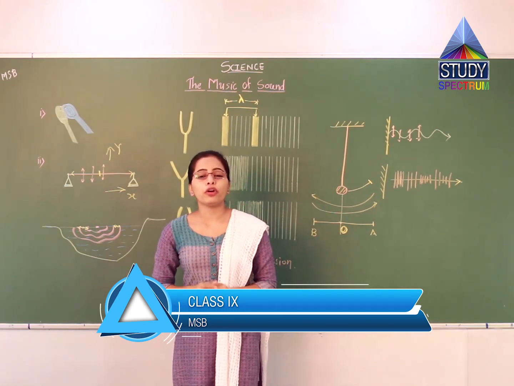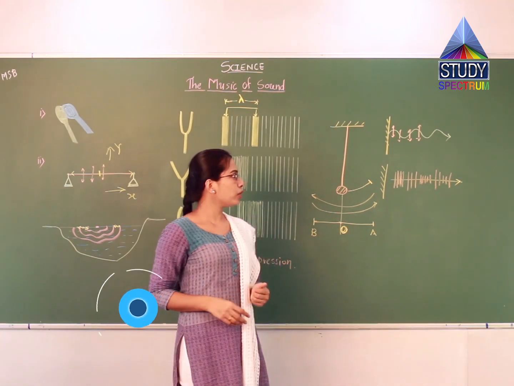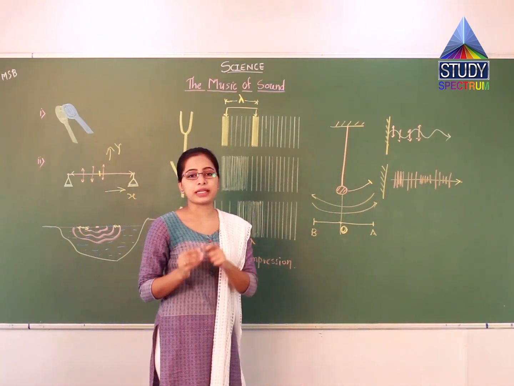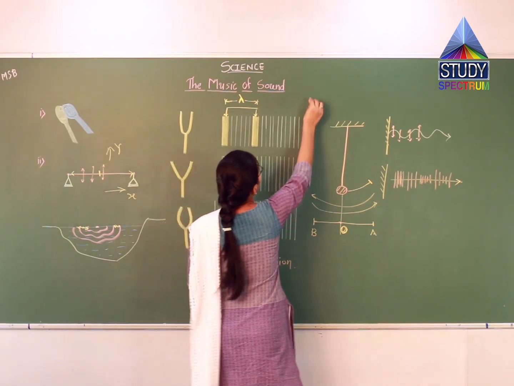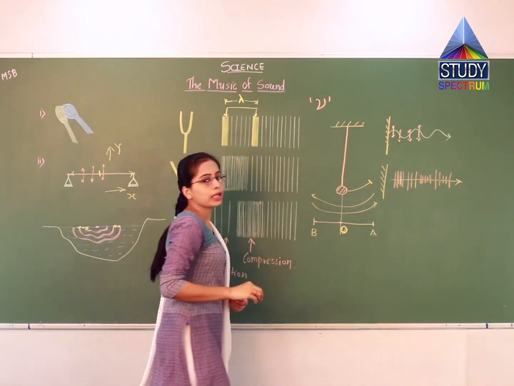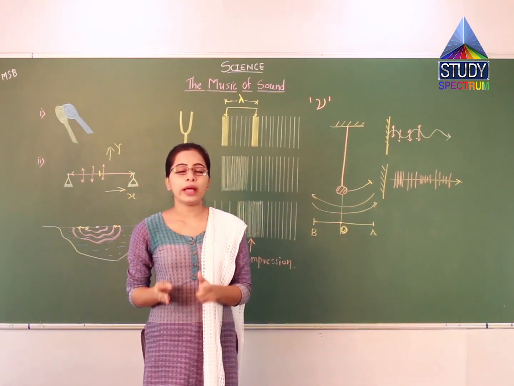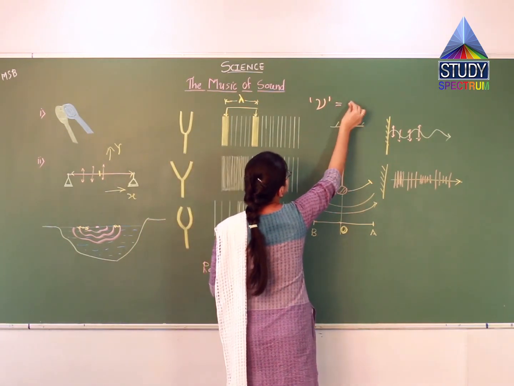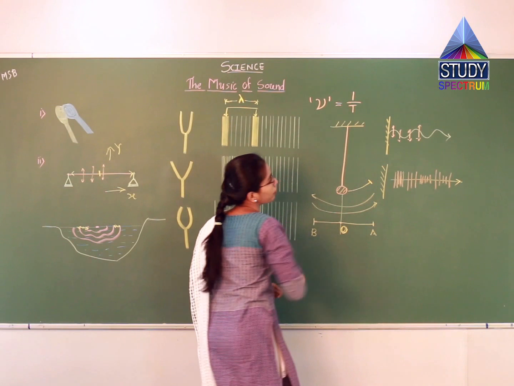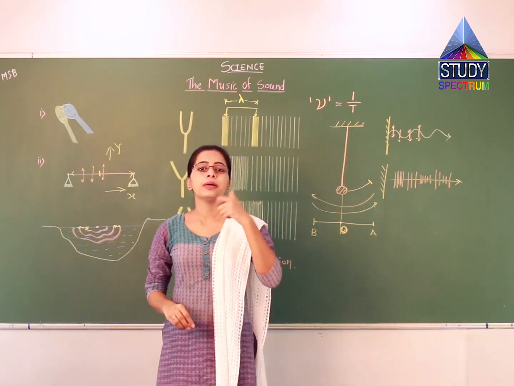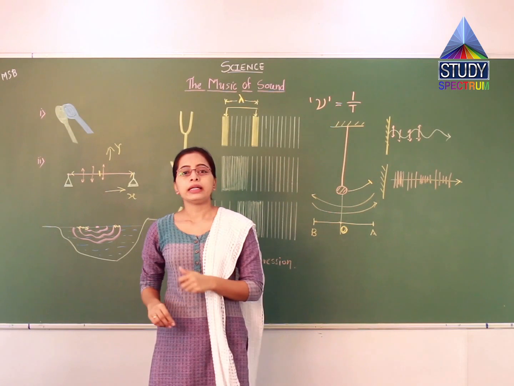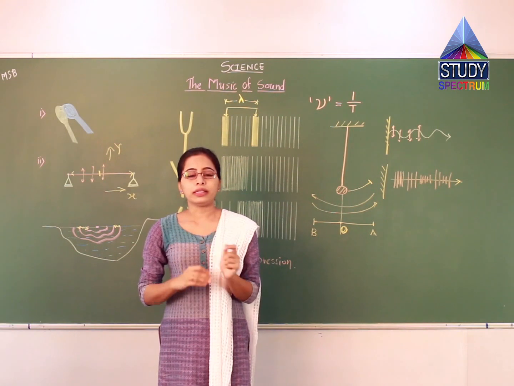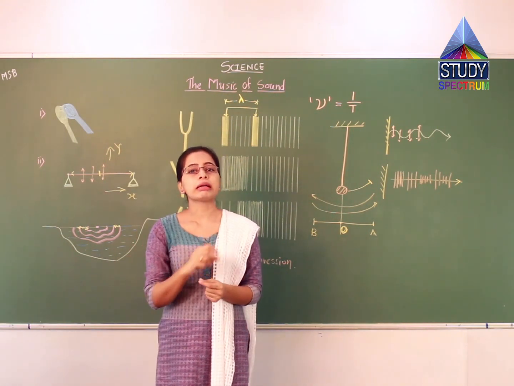The SI unit of frequency is hertz. Frequency is denoted by this symbol, which is known as nu. It is a Greek symbol, and the formula for frequency is 1 upon T, the number of vibrations per unit time. Here time T is the time period. Time period means the time for which one oscillation is completed.